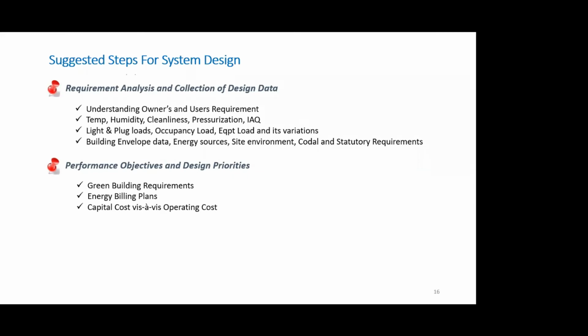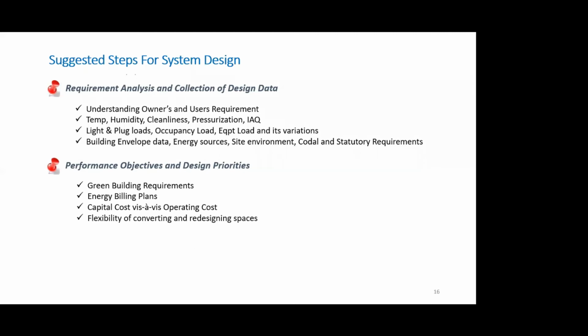So he may come up and say that I want a very, very energy efficient system. I don't mind paying an extra bit of capital cost. However, I should have enough selling muscle power and strength when I go out to the market to my tenants and tell them that your operating cost will be least. So these are important considerations which must be documented before we start doing our engineering calculations and design.